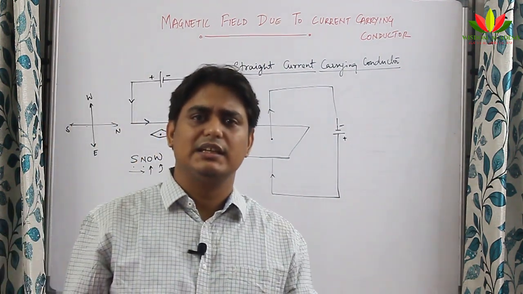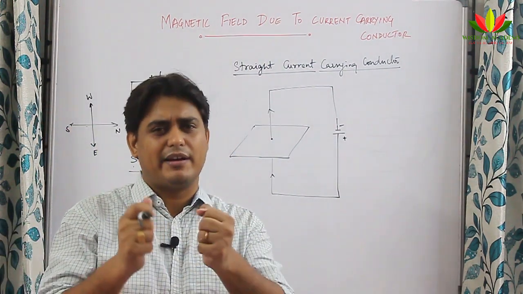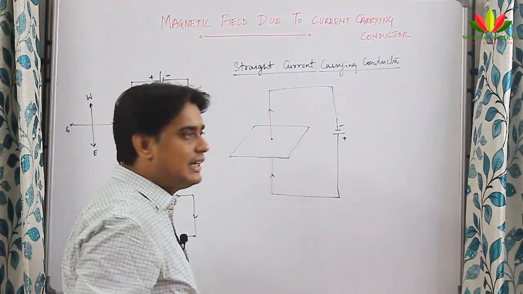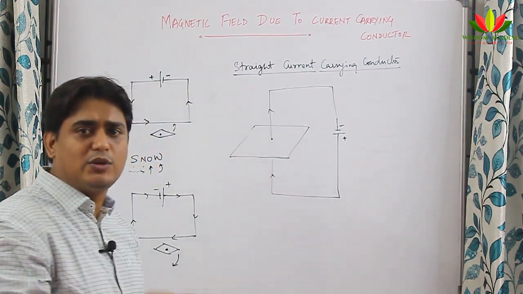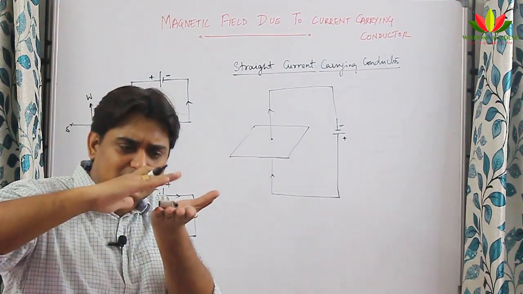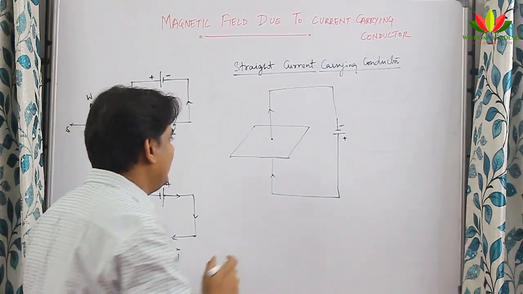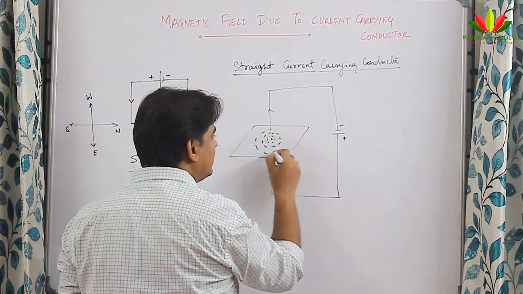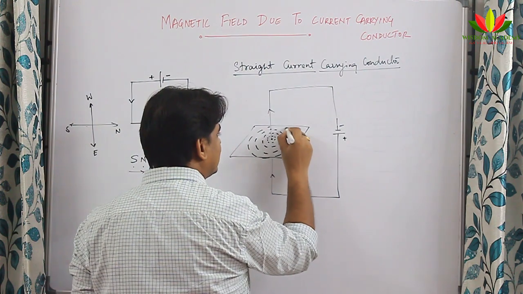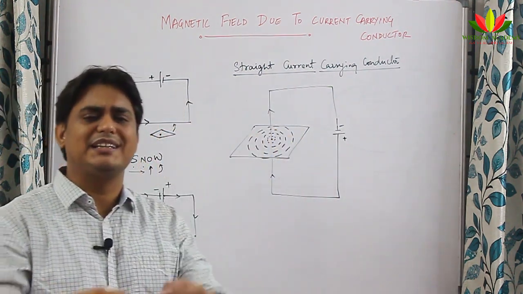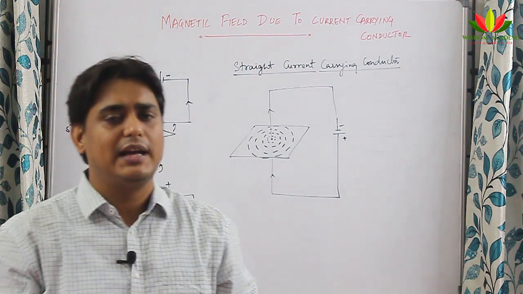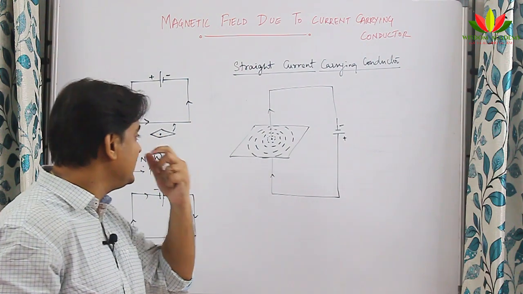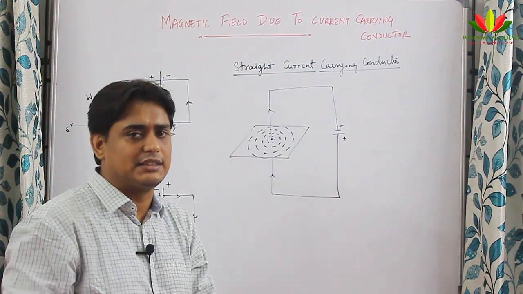Now what was done? Some iron filings were taken. What is the meaning of iron filings? Iron filings means small pieces of iron, and that was spread over this cardboard. After spreading it, we need to tap the board a bit. When you tap slowly, it was found that these iron filings are arranging themselves in the form of concentric circles.